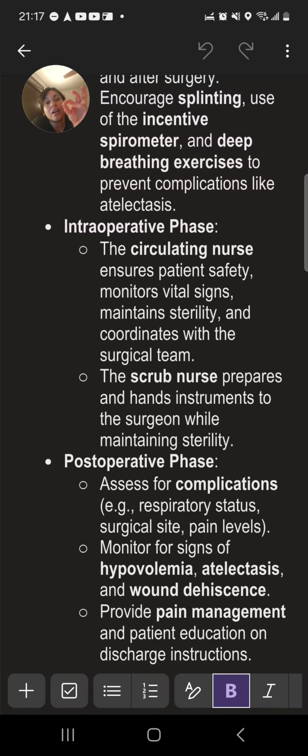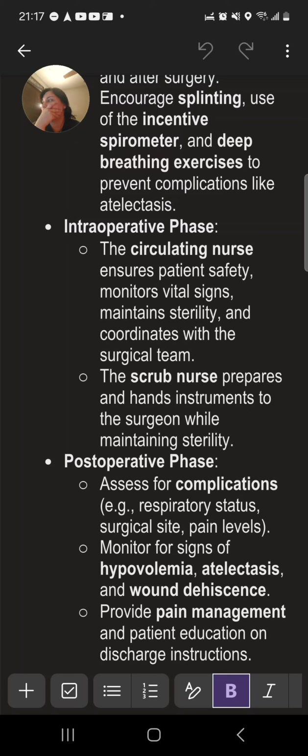So in the operative phase, the intraoperative phase, we have the circulating nurse. Okay, we have... I can't speak right now, my throat. Ugh.